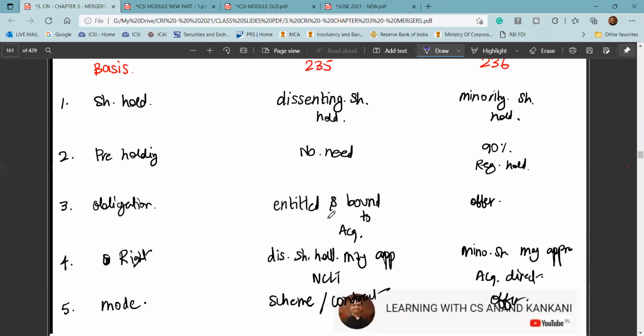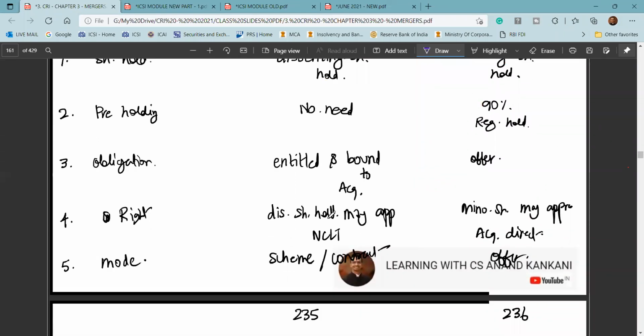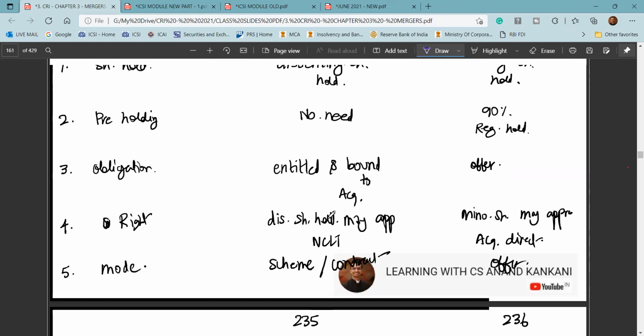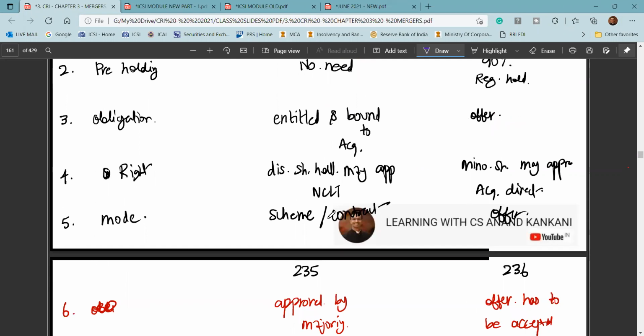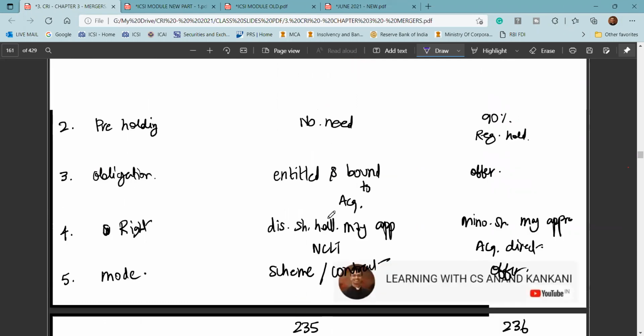Here in section 236, the minority shareholder can basically directly approach those majority shareholder and can ask that the shares should be taken. In case of section 235, the mode is through the scheme or through the contract, and